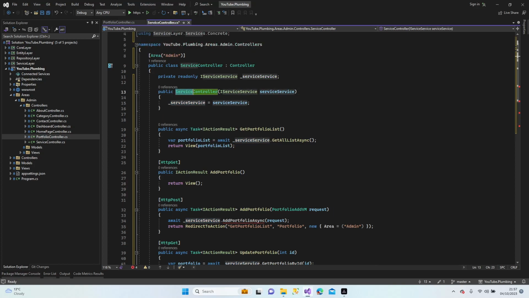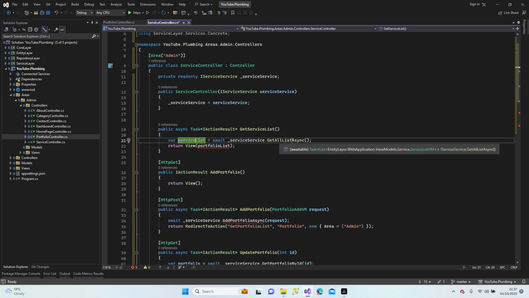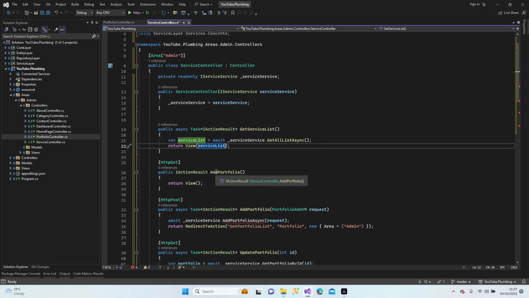Now let's copy the service and replace portfolio with the service. Service list. Service list. Get all list. Service list.